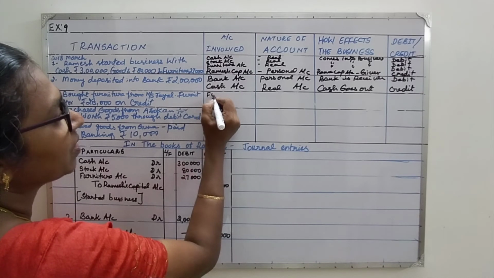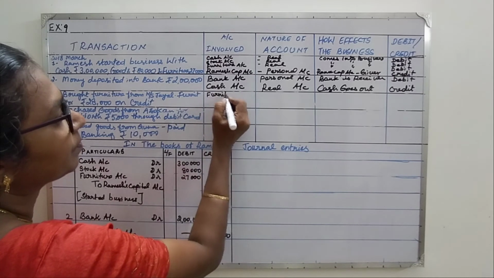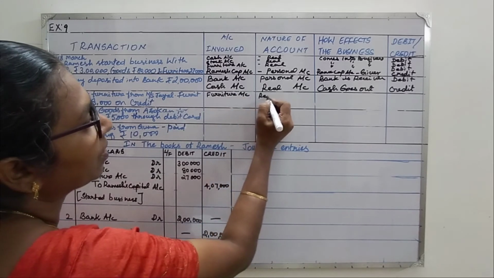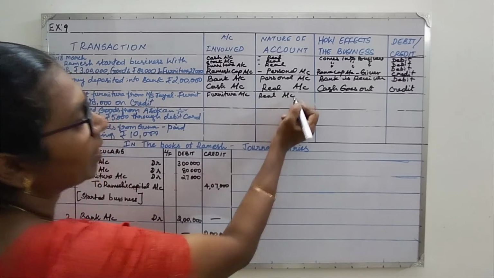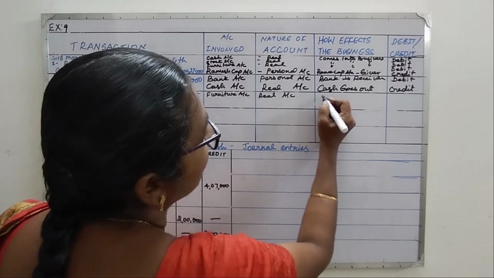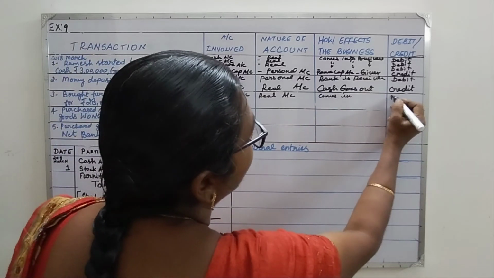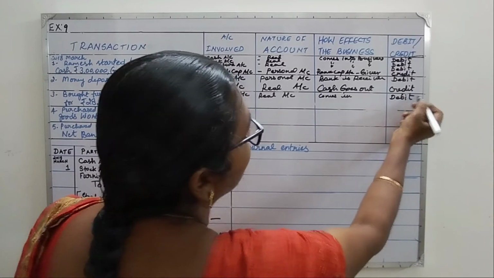Ok, so 2 accounts involved, we identify. First is furniture account. Furniture is a real account. What is the rule of a real account? Debit what comes in. So it comes into the business. So what we have to do? Debit it. Fine.